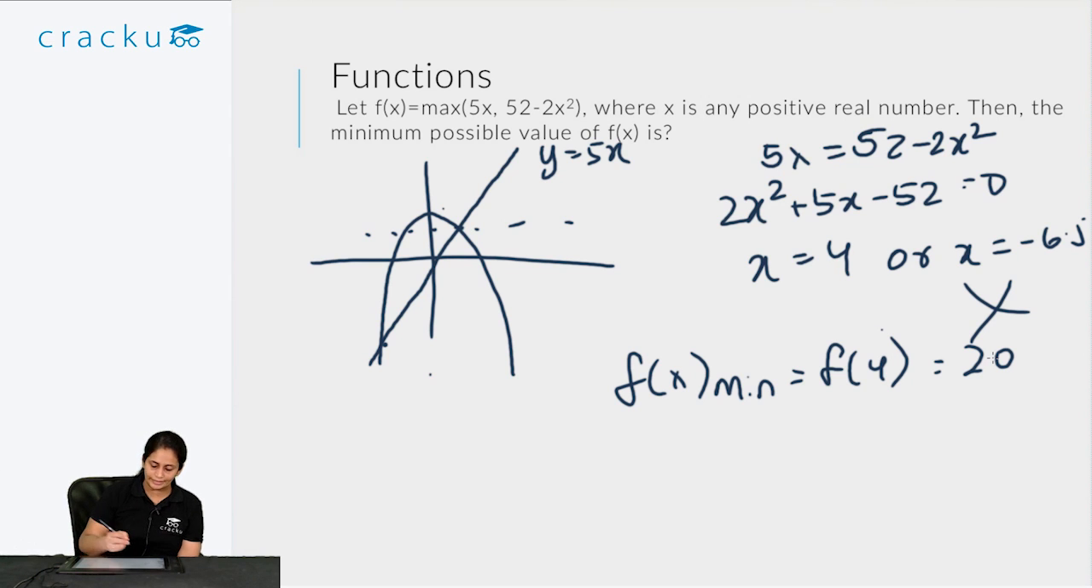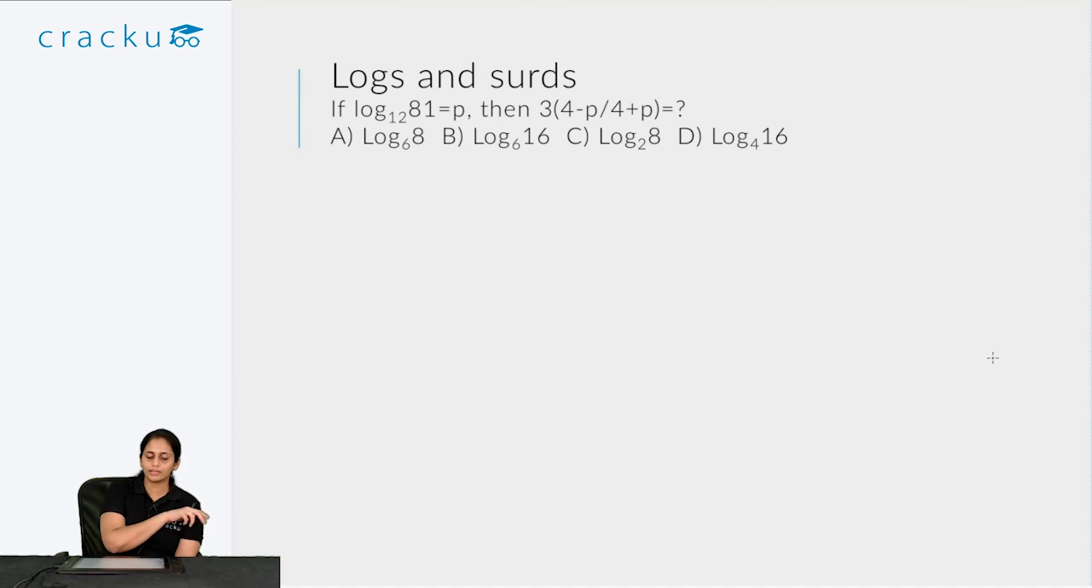So the minimum value of this particular function is 20. As you could see, this required you to have some idea of how to graph it. Even if you don't know how to graph things, just remember that when you have to find the minimum value of two sets of terms like this, you have to equate those terms, then calculate what is the value of x, and plug that value in the function to get the minimum value of the function. That is the basic concept that you have to follow in such questions. Now let's go on to the next question.